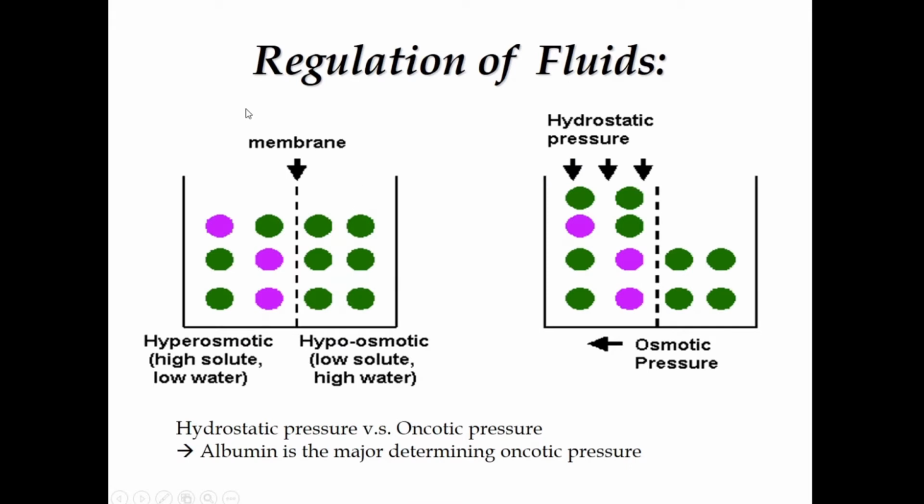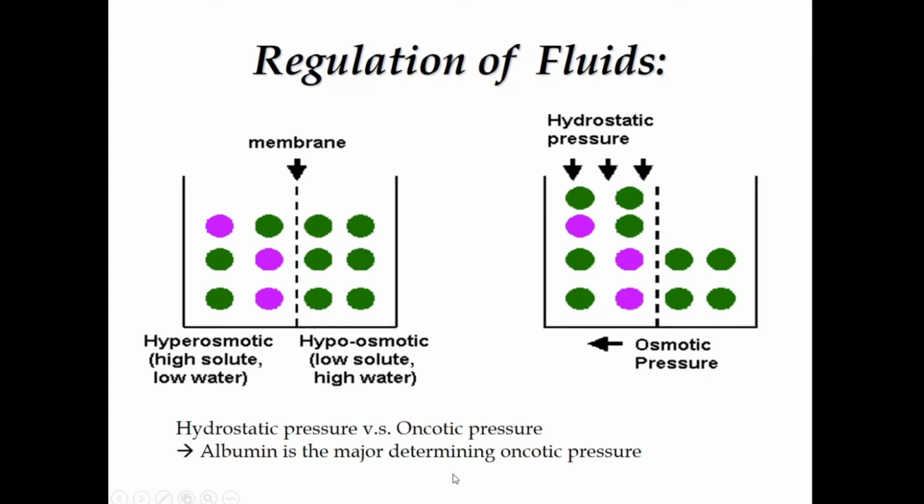Okay. So we are all aware of things like osmotic pressure, oncotic pressure. You know how the fluids move from a lower osmotic pressure to a higher osmotic pressure. Okay. So hyperosmolar solute is high solute, low water. Hypoosmotic is low solute, high water. Okay. So hydrostatic pressure is more here, and the osmotic pressure is on this way.